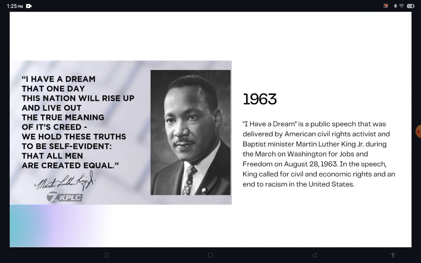I quote: I have a dream that one day this nation will rise up and live out the true meaning of its creed: we hold these truths to be self-evident, that all men are created equal. You can also read the whole speech, because it can also be asked.